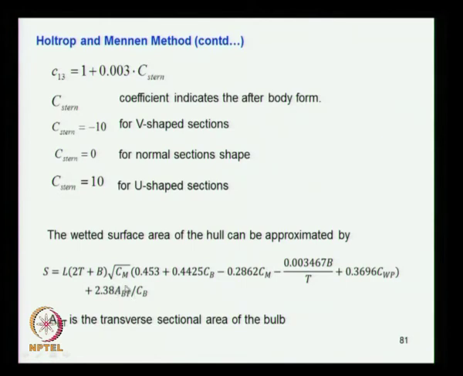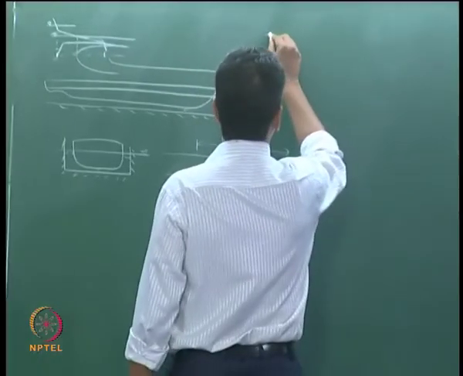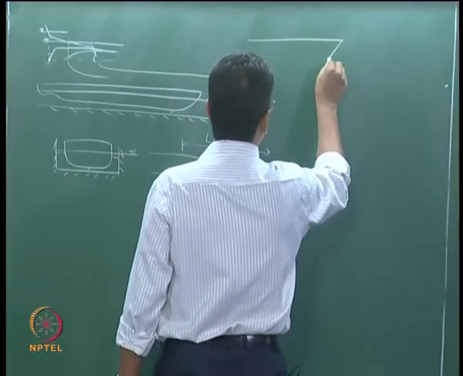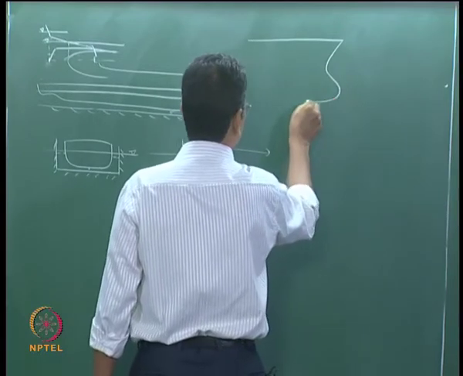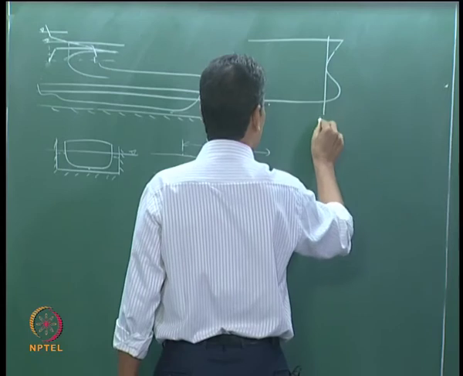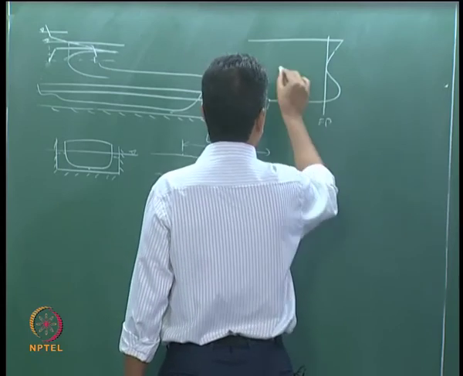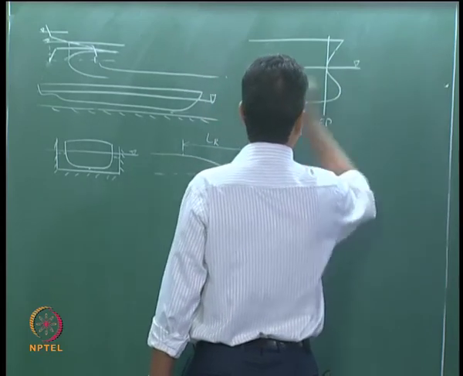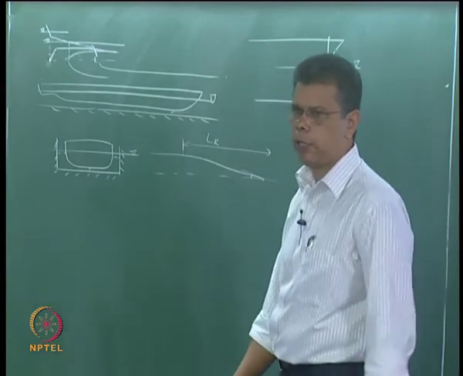The transverse section area of the bulb means, when you consider ships with a bulbous bow, you consider a ship with a bulbous bow, and this is the forward perpendicular, and this is usually the position of the load water line.